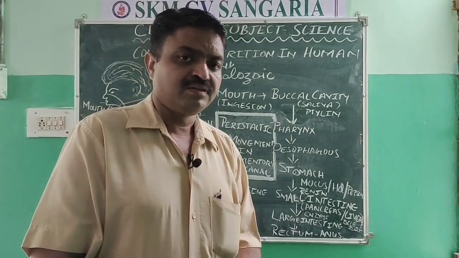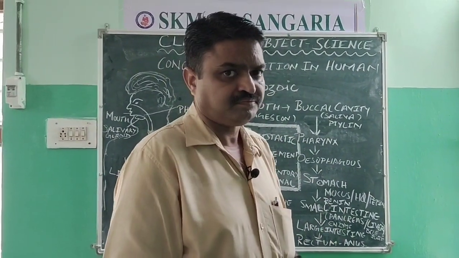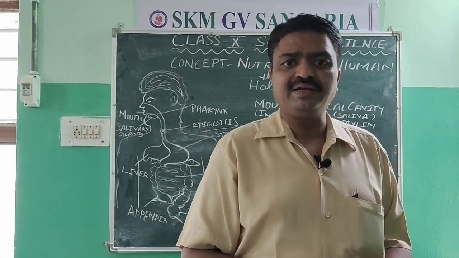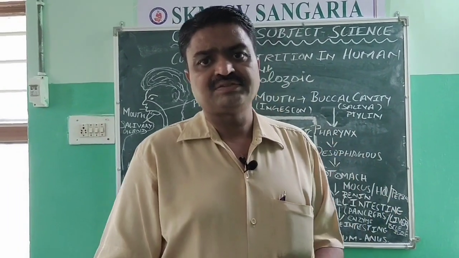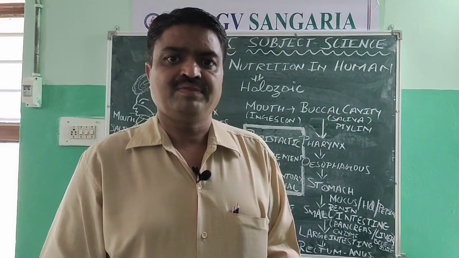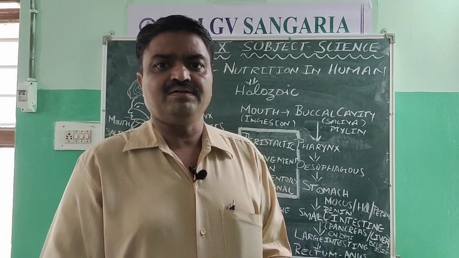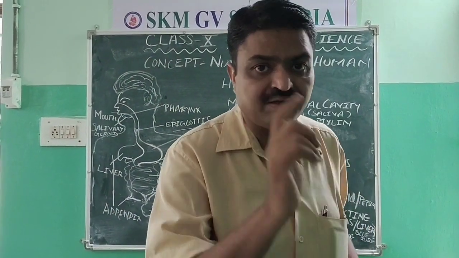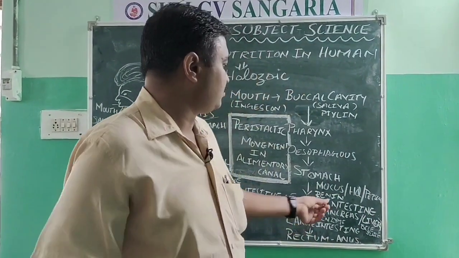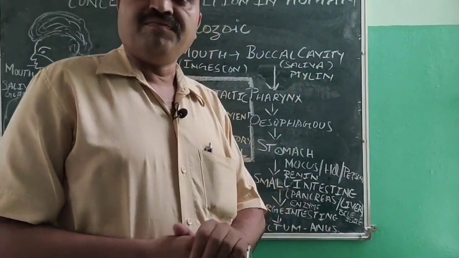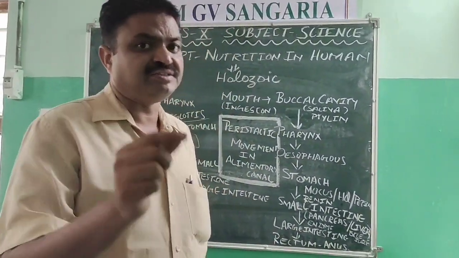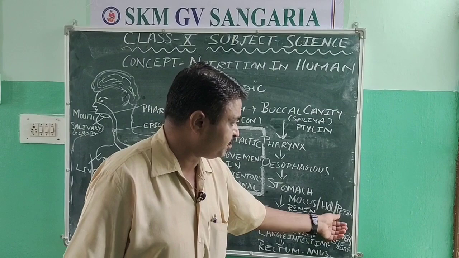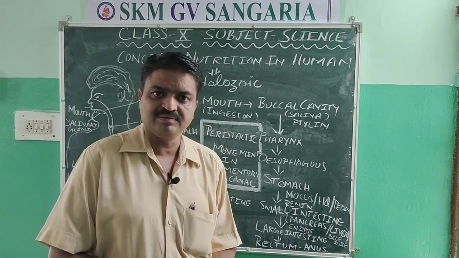After that, it secretes hydrochloric acid. Many times, unknowingly, some bacteria enter our alimentary canal. Those bacteria are killed by the hydrochloric acid. With the hydrochloric acid, students, it also secretes two important enzymes, pepsin and renin.